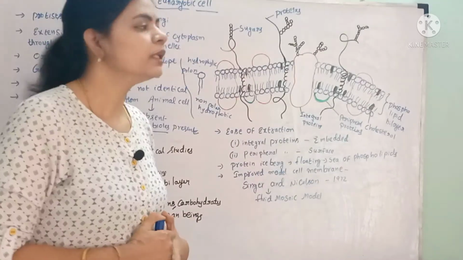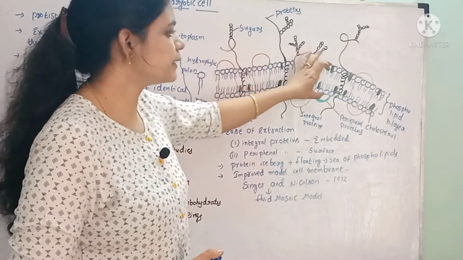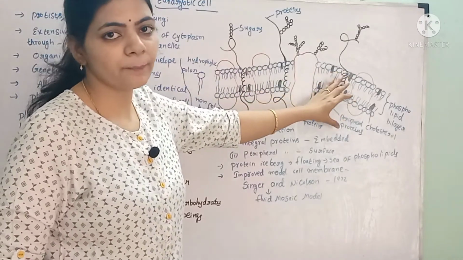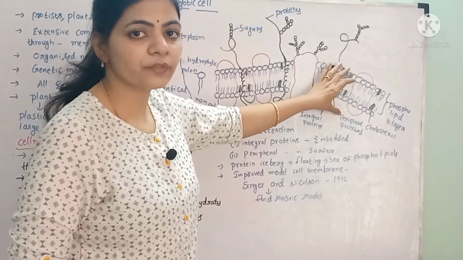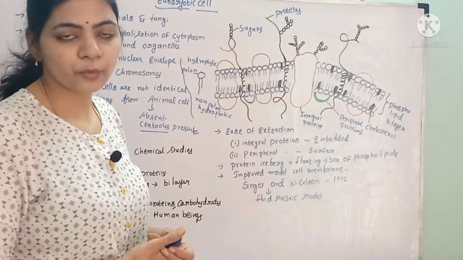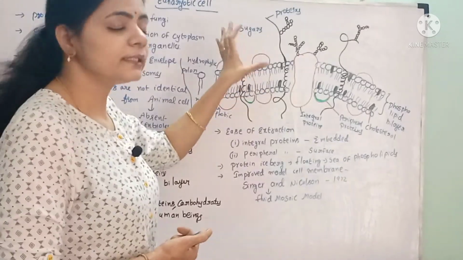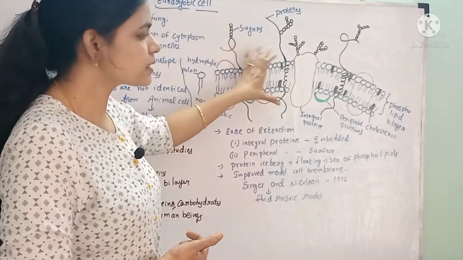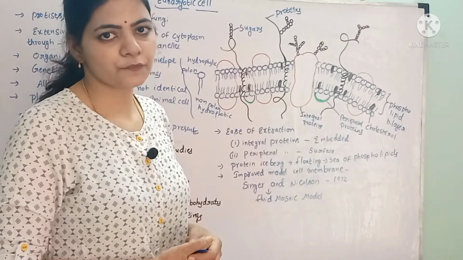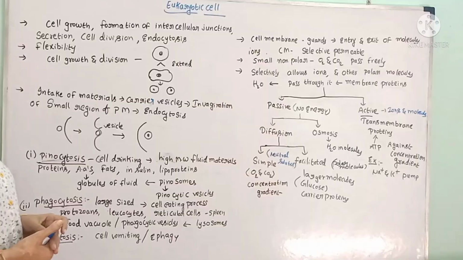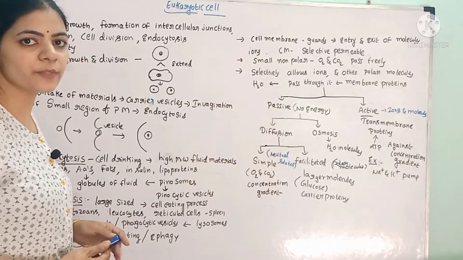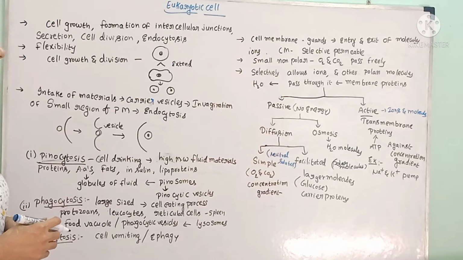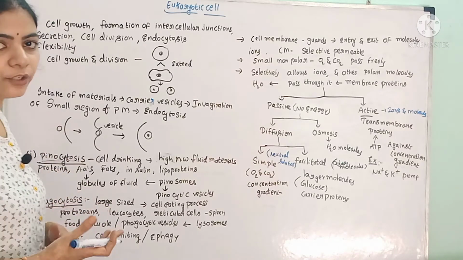According to them, the quasi-fluid nature of these lipids enables the lateral movement of these proteins within the bilayer. That lateral movement of proteins within the bilayer is called fluidity. Because of that fluidity only, these proteins can move freely in the phospholipid bilayer. So as we discussed, the plasma membrane exhibits fluidity. That fluidity, or flexibility, of the plasma membrane will be helpful to carry out various functions